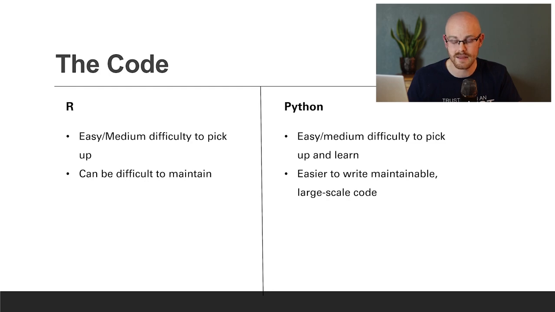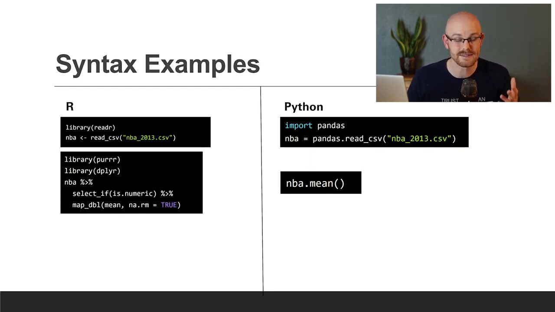I think it can be about the same difficulty as R, in my opinion. And that's what a lot of people said. And so that's not just my opinion, but it's easier to write and maintain larger scale code. And so as you start building larger projects or join larger teams or take on more data, it's just easier to scale up.